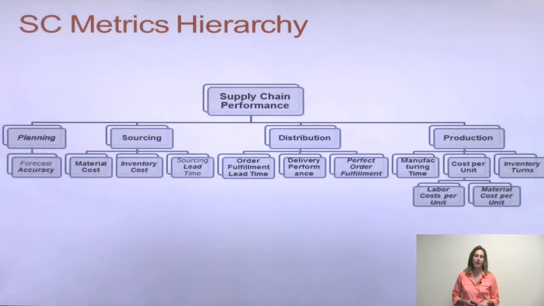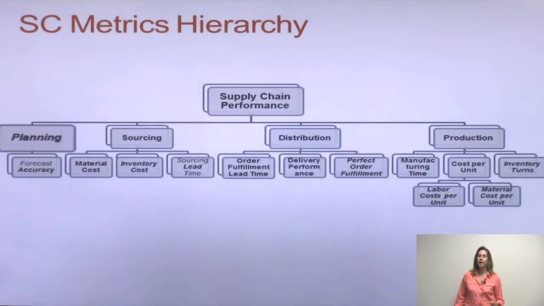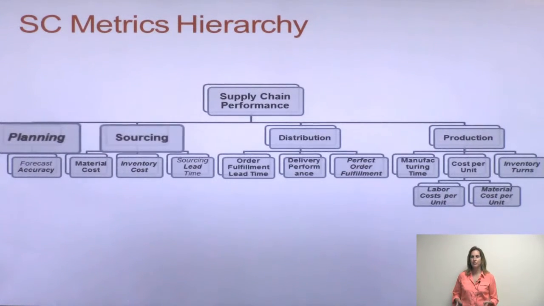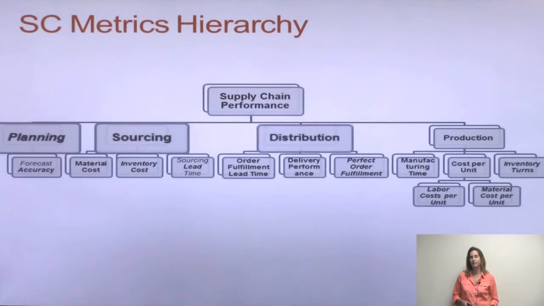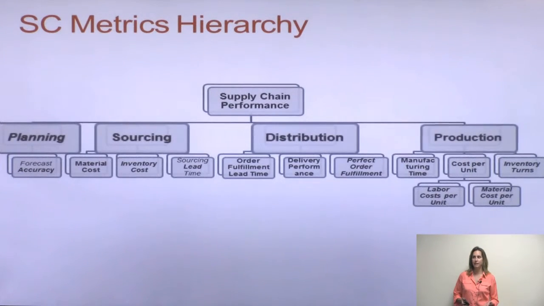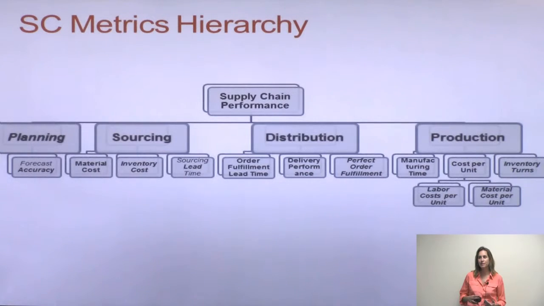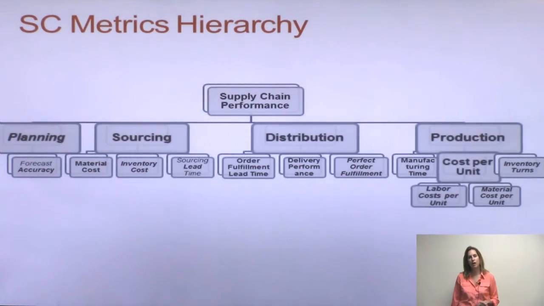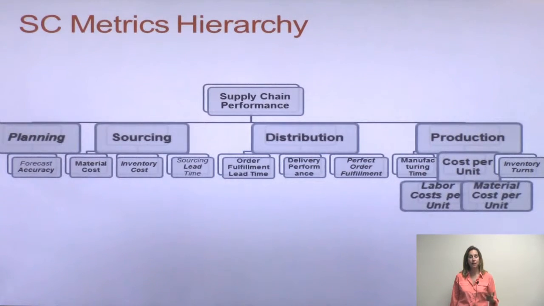Now, the ways to measure that are endless. So we're going to take a look at two almost opposite ways of measuring it. So for example, here, we could measure it by process area. So planning, sourcing, distribution, production areas. And then under each of them, we could have some performance measures. So for example, under production, maybe we want to measure our cost per unit. And then that cost per unit is then broken out into material costs and labor costs.